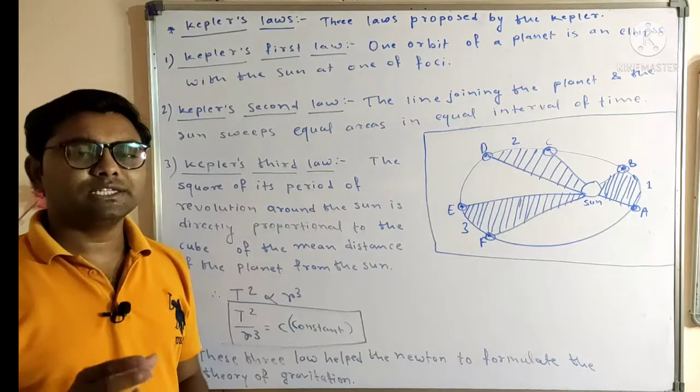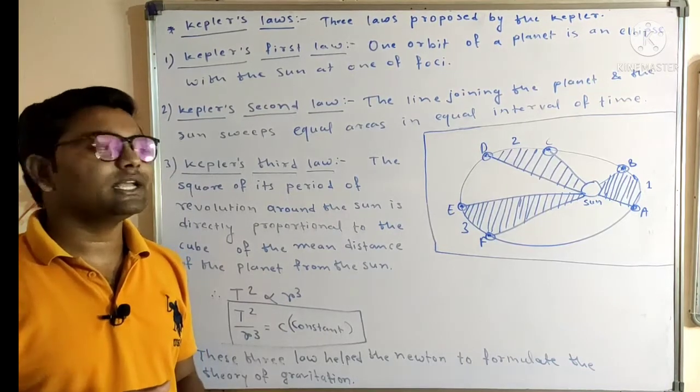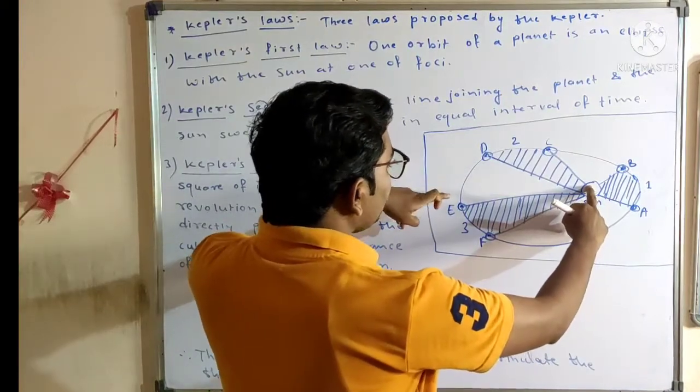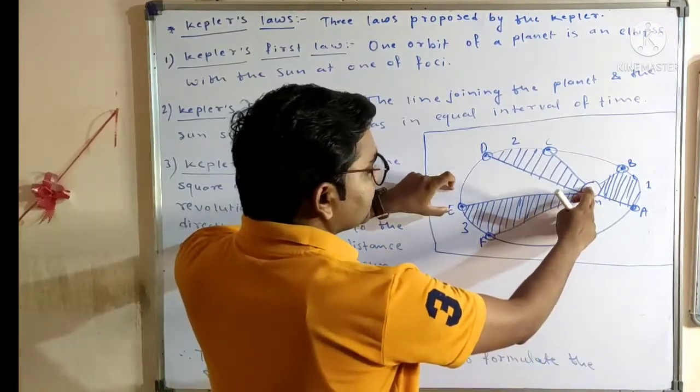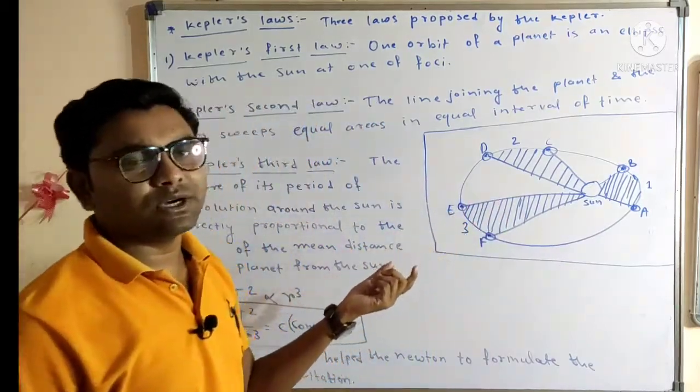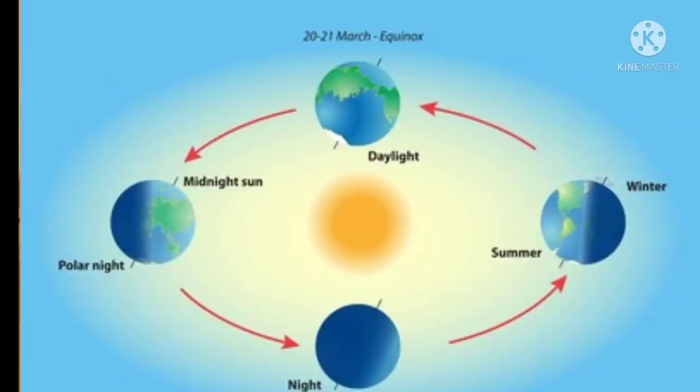In the winter the distance between the earth and the sun becomes large at this point. The sun is here and the earth is at the longest distance from the sun, and on that note the temperature of the earth decreases, and due to that winter is experienced on the earth.